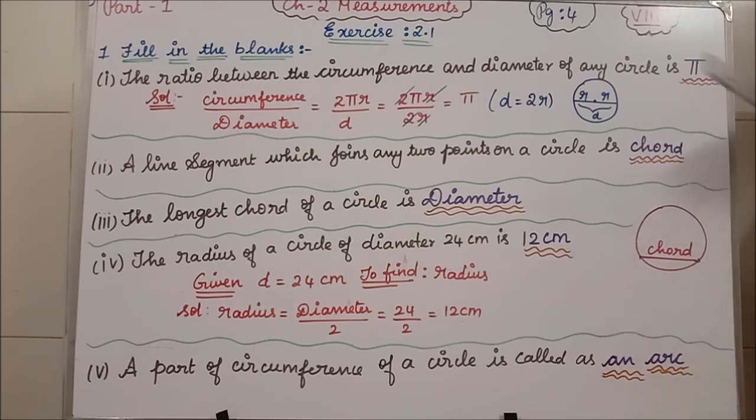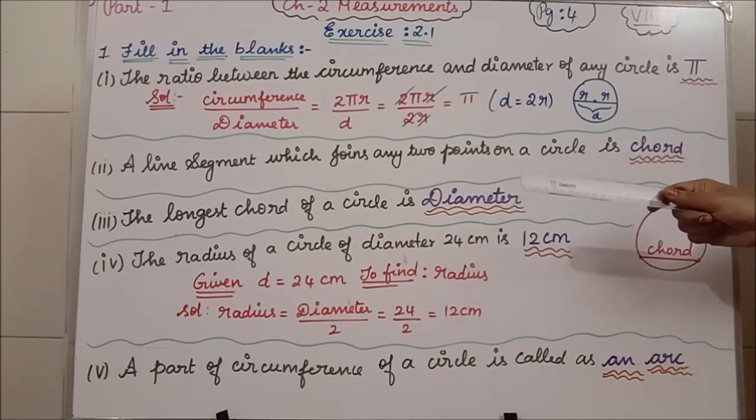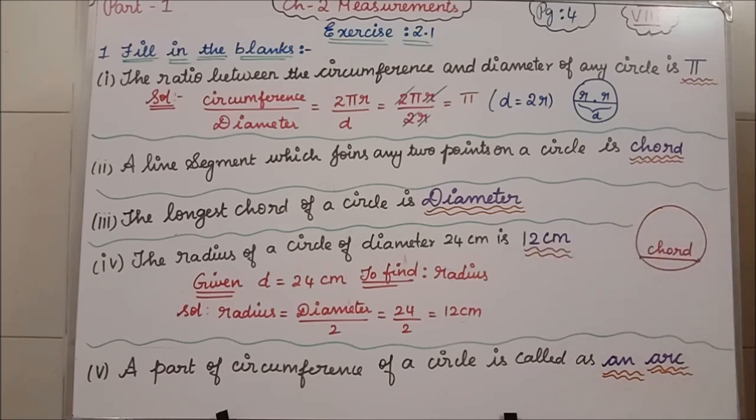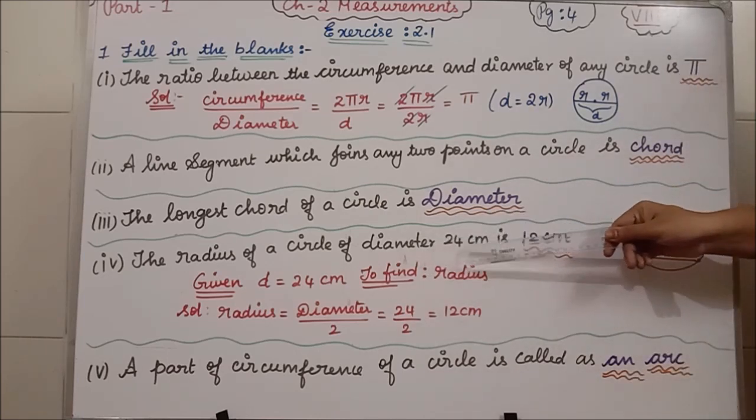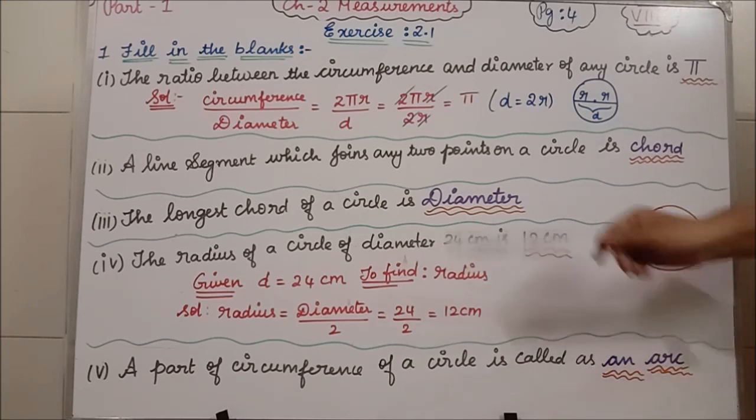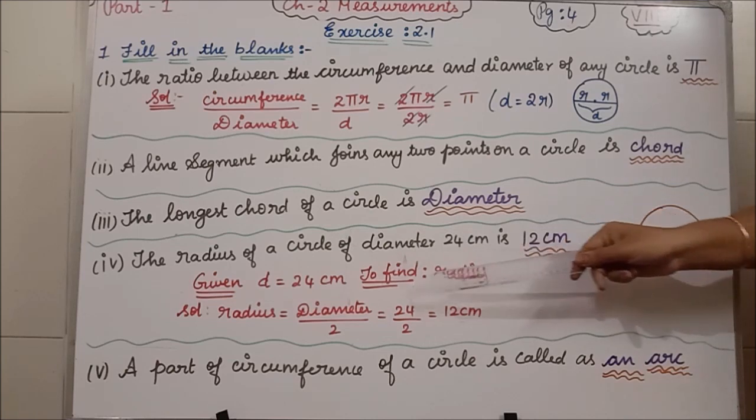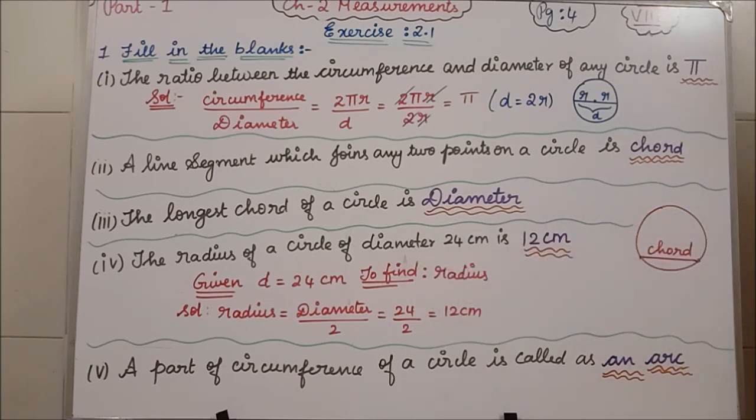Clear students? So the longest chord of a circle is the diameter. Fourth one: the radius of a circle of diameter 24 centimeter is dash. What have they given in the question? They have given the diameter value is 24 centimeter. So D equals 24 centimeter. What do we have to find? We have to find the radius.